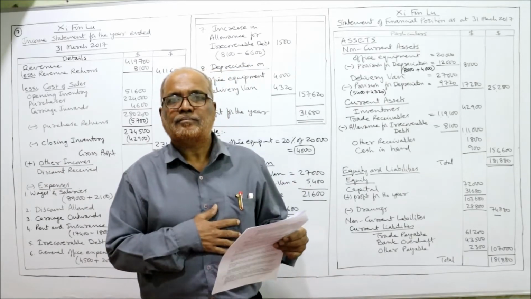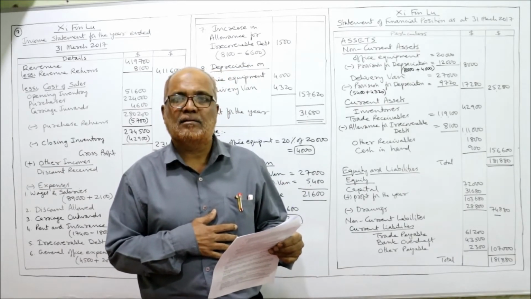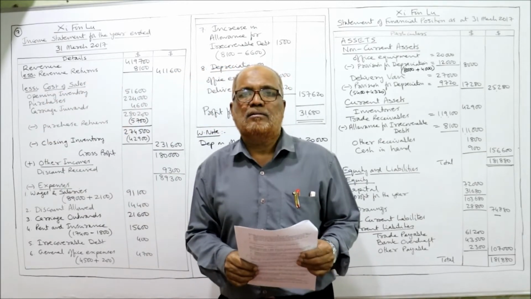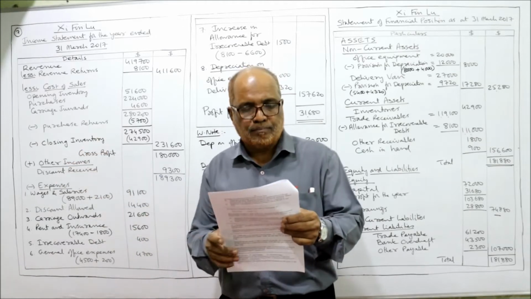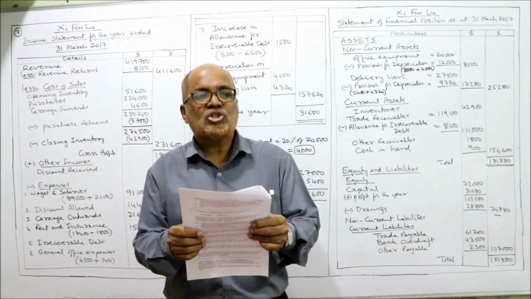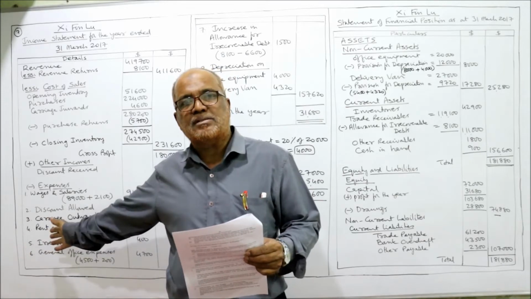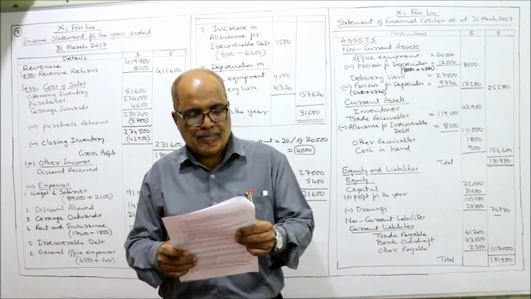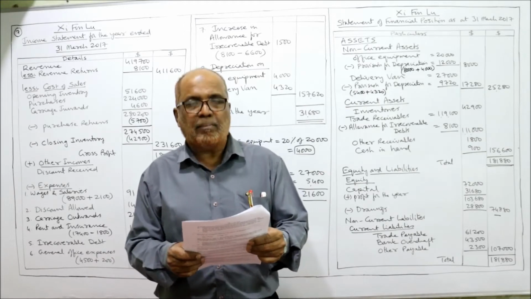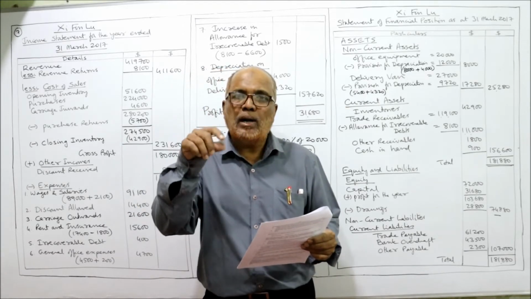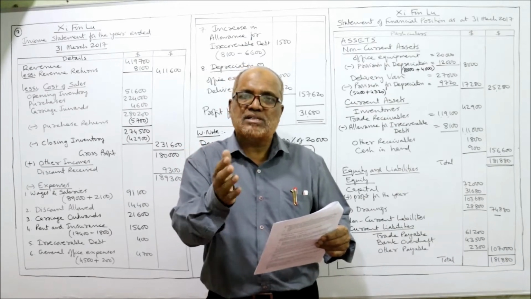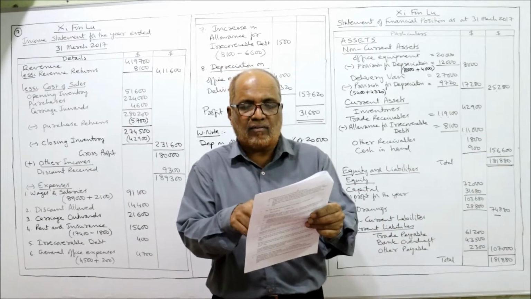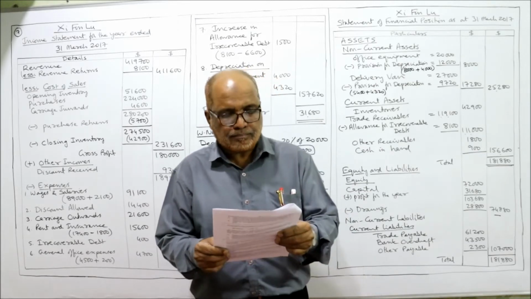Revenue return. Revenue return means sales return. It will be deducted from revenue. Then purchase return. It will be deducted from purchases. Carriage outward. It is other expense. Rent and insurance. It's an expense. Then allowance for irrecoverable debt. This is the old allowance. That means the allowance which is there from the beginning of the year. The beginning of the year allowance for irrecoverable debt 6,600.